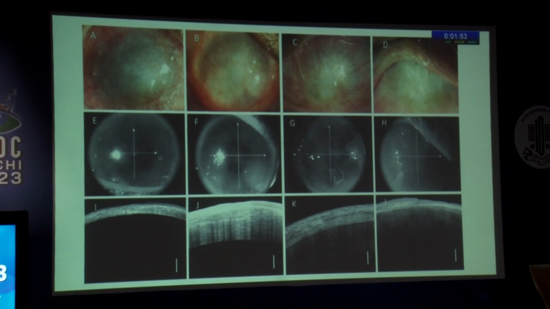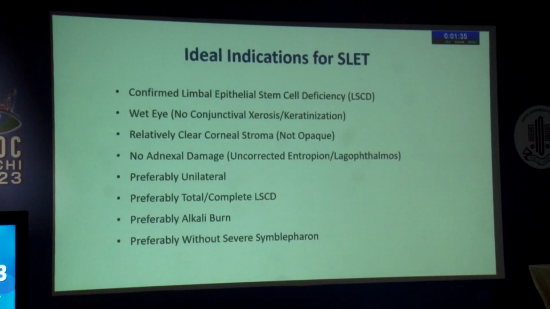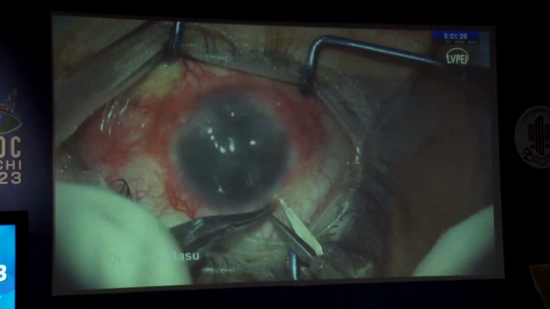So the infrared image of an anterior segment OCT comes in really handy, which tells you whether you can visualize, like you can see in these first two images, the pupillary margin or not, or whether it is completely opaque, where you can see on the line scan also that the cornea is extremely edematous and opaque. And there you cannot do a SLET, you have to do a keratoprosthesis. So ideally for SLET, the underlying stromal clarity should be clear, and then you can take an allogenic graft from a donor.